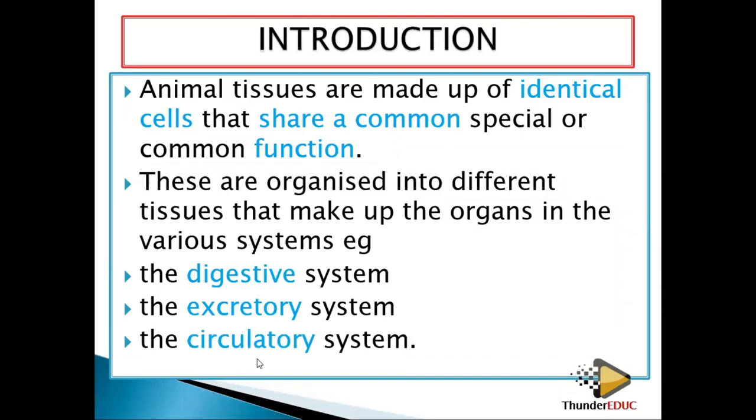Then you have the circulatory system. This one is dealing with the blood, how the blood is circulating in the body. So we call it the circulatory system. It's made up of different tissues. We will see them.